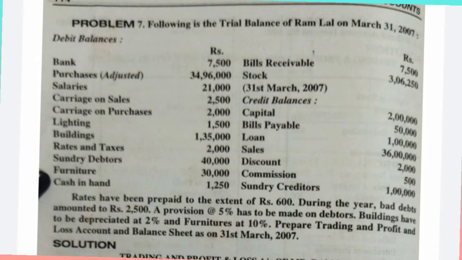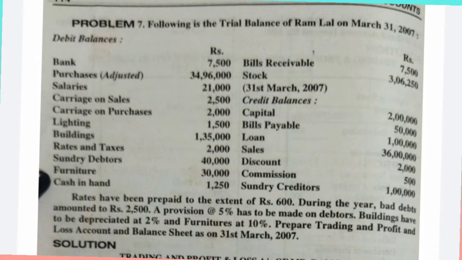Sundry debtors, it is an asset, so balance sheet asset side. Furniture, it is an asset. Cash in hand, it is also an asset. Bills receivable, asset. Stock 31st March 2007, so it is a closing stock. Since we have been provided the trial balance as on 31st March 2007, the stock on 31st March 2007, 3,06,250, is a closing stock. They have not given the opening stock in this question. No worries, we should not take any opening stock.